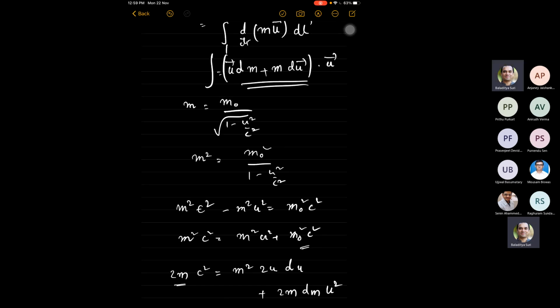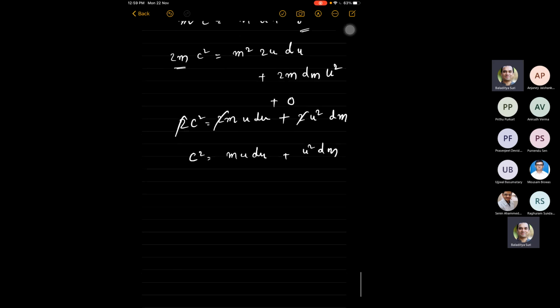Mu du plus u squared dm. That's exactly what is inside the integral. So what we get now is basically c squared. That integrand is basically c squared, and 1 to 2 dm, right?